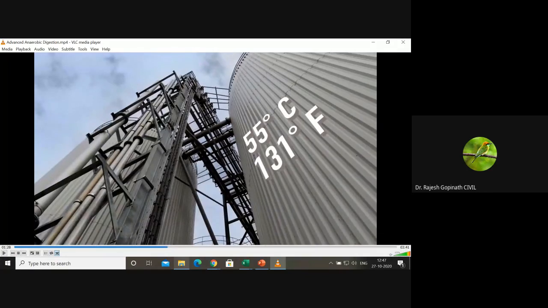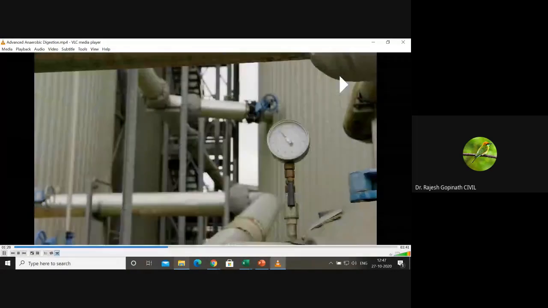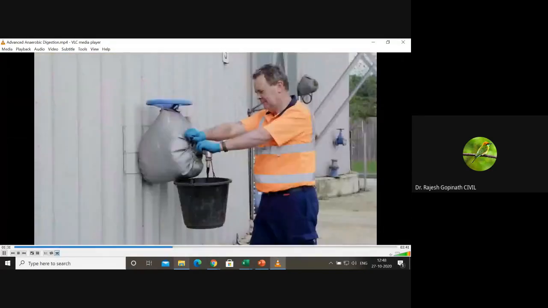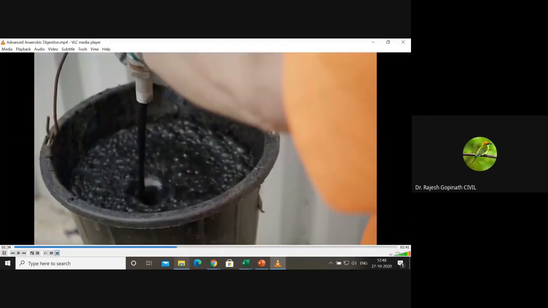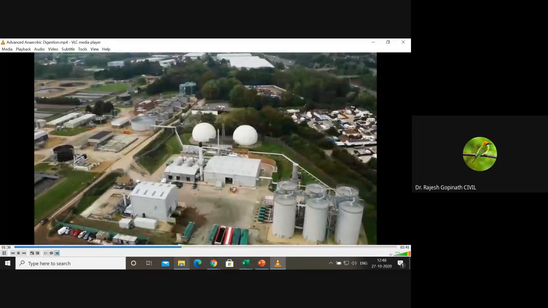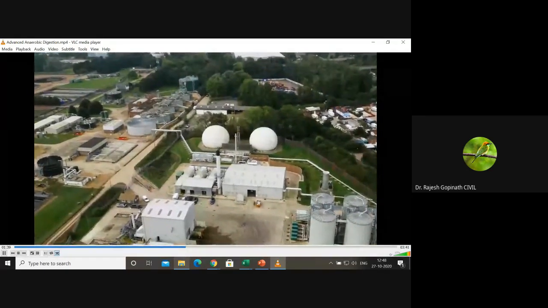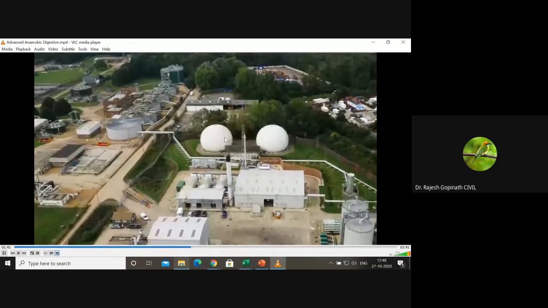So when you say 131 degrees Fahrenheit, they are basically talking about 55 degrees Celsius. You remember very well that 50 to 68 degrees Fahrenheit is psychrophilic, 85 to 100 degrees Fahrenheit is mesophilic. So the moment they're talking about 131 degrees Fahrenheit, they are basically talking about thermophilic. Remember I told you class A sludge, which neutralizes pathogens and enables the broader system to produce an enhanced biosolids product. From the biological hydrolysis plant, the hydrolyzed sludge is transferred to the digesters.